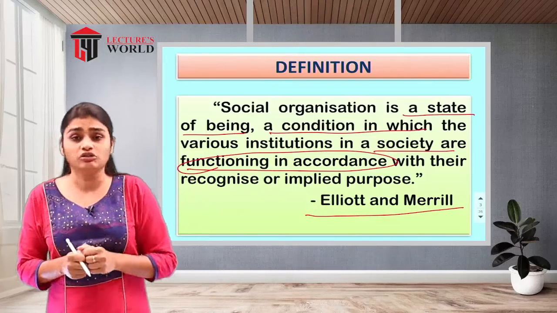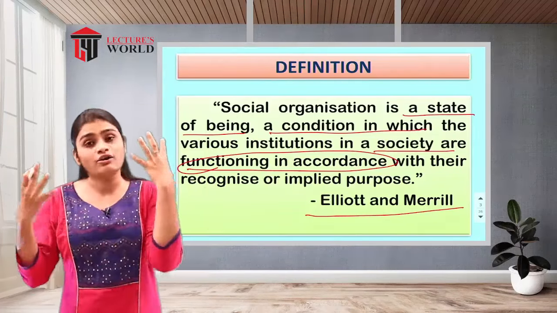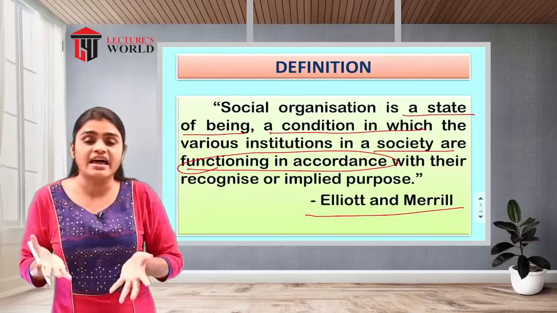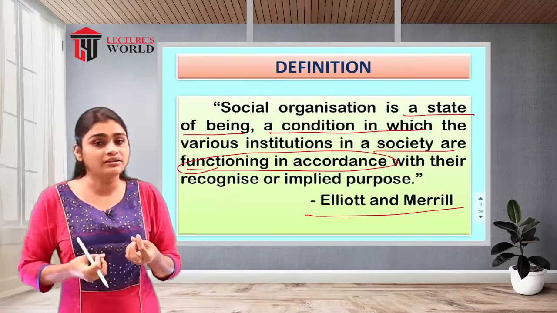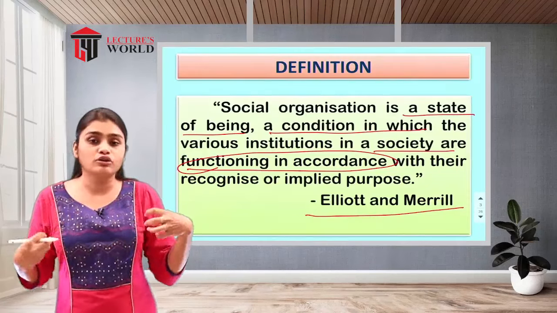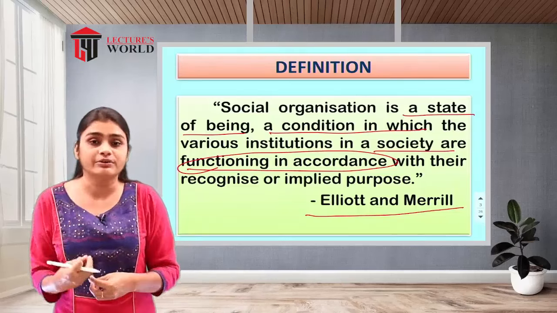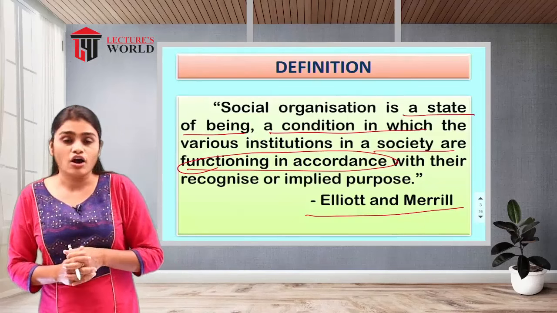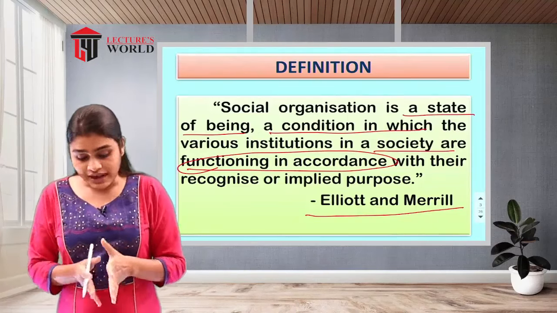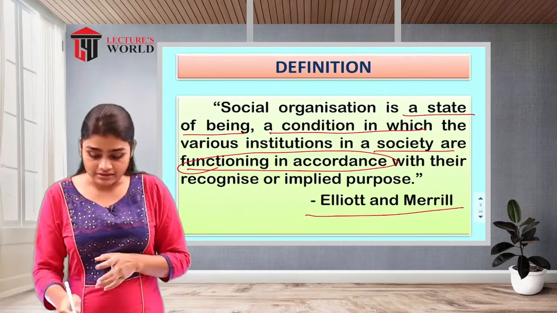That is your social organization, and all the institutions have purposes in mind: what their needs are, what is going to satisfy their needs, and based on that they run. Based on that they develop interpersonal relationships, and that is called your social organization. That is one definition, which is given by Eliot and Merrill.